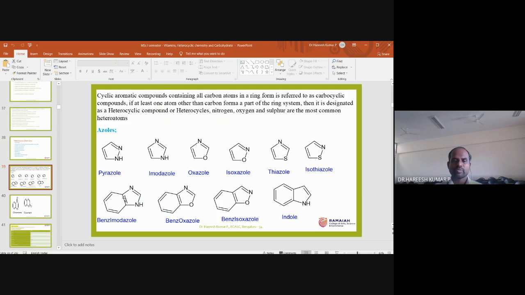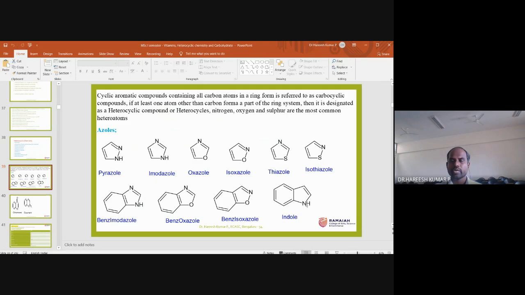And this is benzimidazole. You can observe that this is imidazole, and if it is fused with benzene, it's called benzimidazole. And this you know is oxazole. If this is fused with benzene, it's called benzoxazole. And what is this? This is isoxazole. If this is fused with benzene, it's called benzisoxazole.